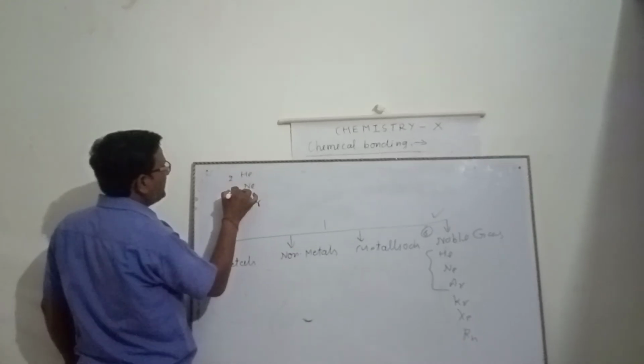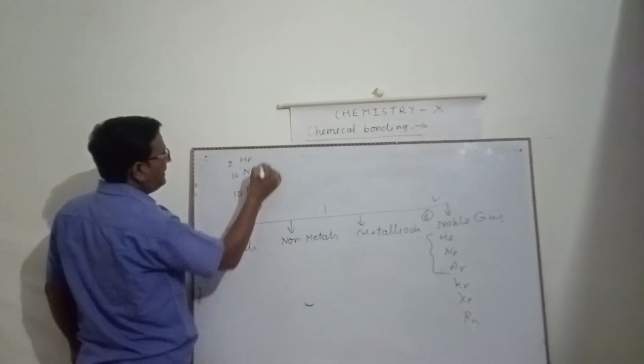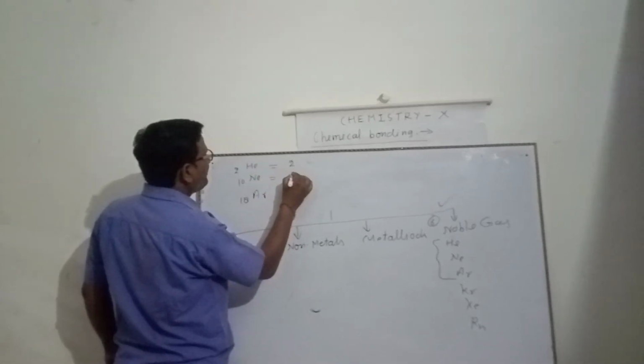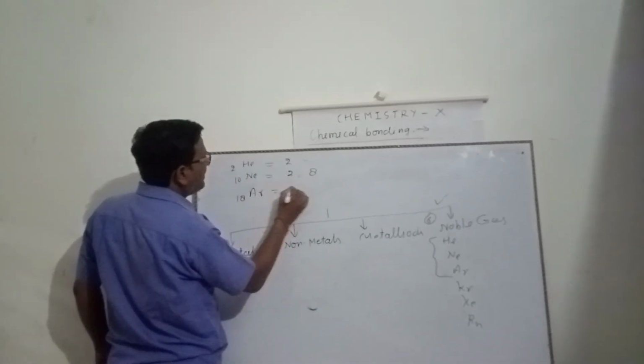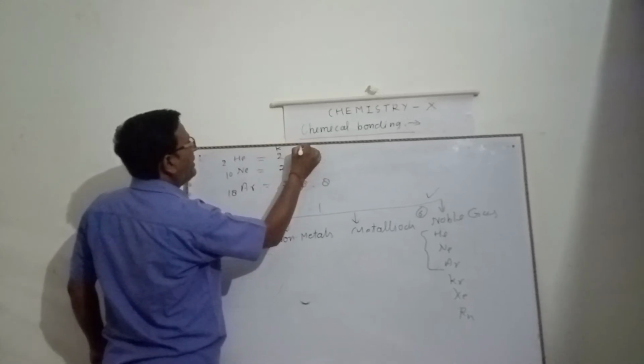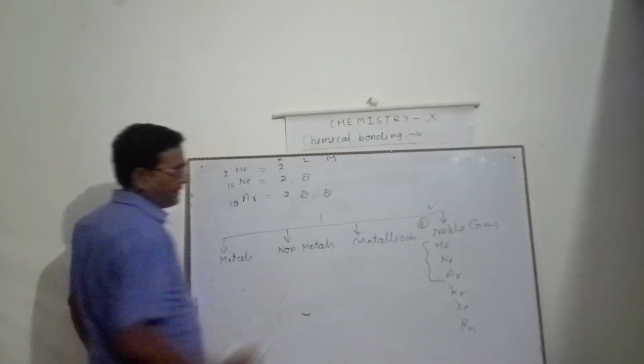Atomic numbers 2, 10, 18. Electronic configuration 2; 2, 8; and 2, 8, 8, in the K shell, L shell and M shell.